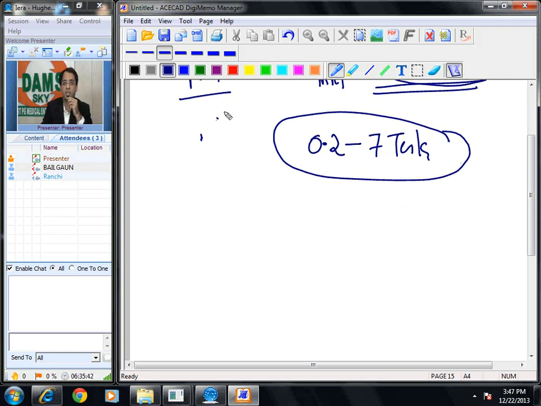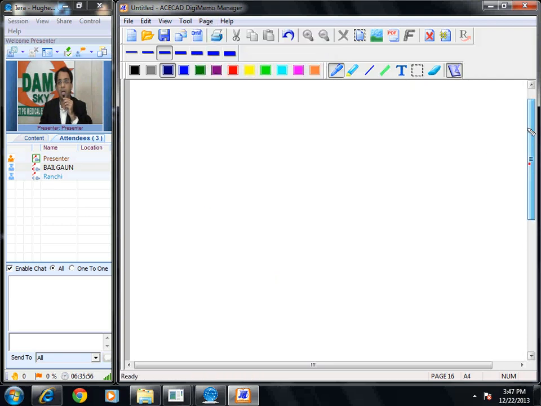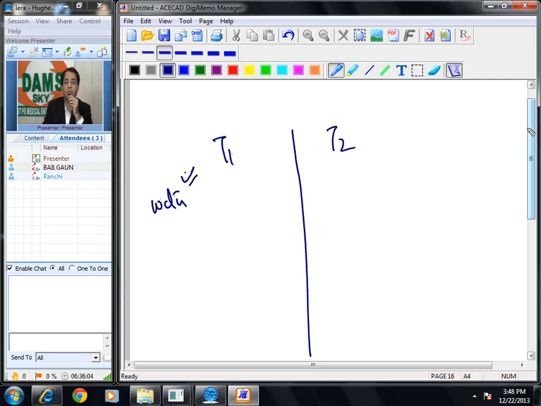What is present in the human body which is responsible for MR images? H plus ions, which are same as protons. Okay. Few questions about T1 and T2 images. T1, T2. Water on MRI is seen as body water, may be also called as CSF.